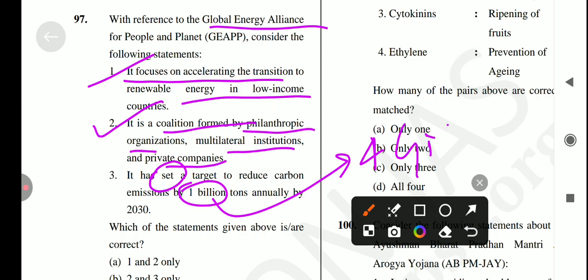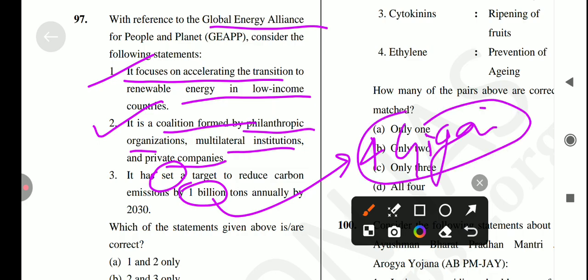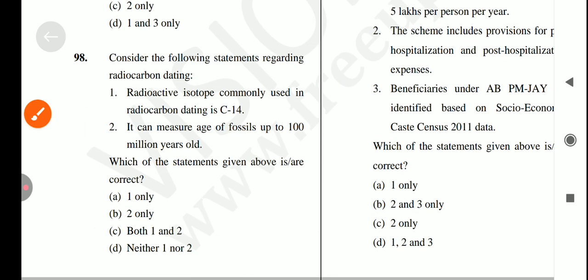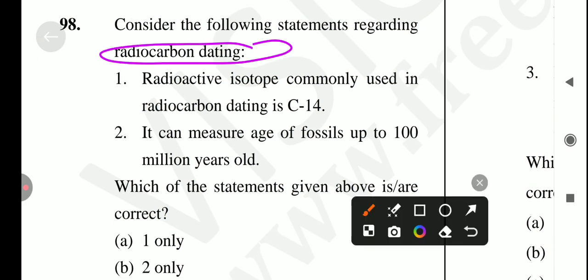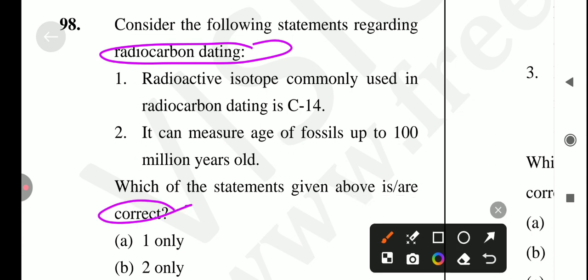It's a 4 gigaton. Okay, so answer for this question is option number A. Only 1 and 2 is the correct answer for this question. Next is, consider the following statements regarding the radio dating. There is asking about the correct statement, and first is, radioactive isotope commonly used in radiocarbon dating C14.